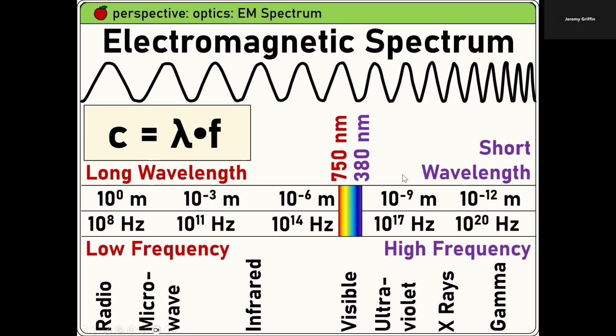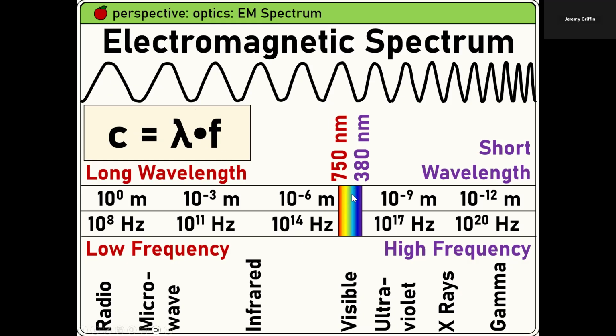So, electromagnetic spectrum. Guys, what does C stand for in physics? Yeah, speed of light. Hey, actually, does this look familiar in general? Speed equals what times what? How do you read that? Yeah, lambda is wavelength, F is frequency, so wavelength times frequency. Some textbooks use a Greek letter, I think it's nu, kind of like a curly V, for frequency. I just use F. So this is a wave, the classical wave equation that you guys have used before, but it's special for this category of waves called electromagnetic waves.